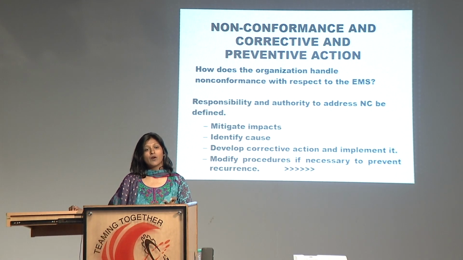So now a correction here can be to see that the fire extinguisher was not working well, so it is replaced. So that has been taken care of. Now it is a correction that has been done. But actually we have to go deep into the problem. What we should see is, if the fire extinguisher was not in a working condition, why was it not seen by the people responsible for it? Why was it not in their notice that a fire extinguisher which is not in a working condition is installed there?